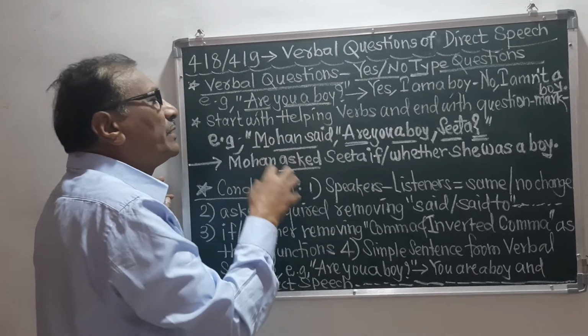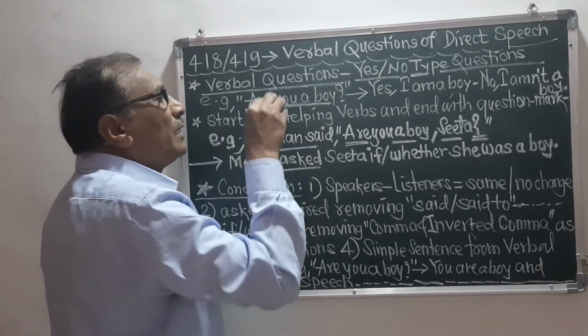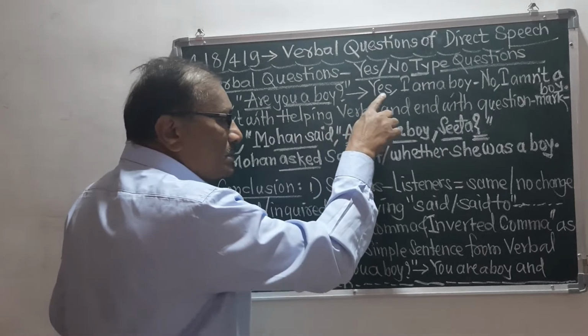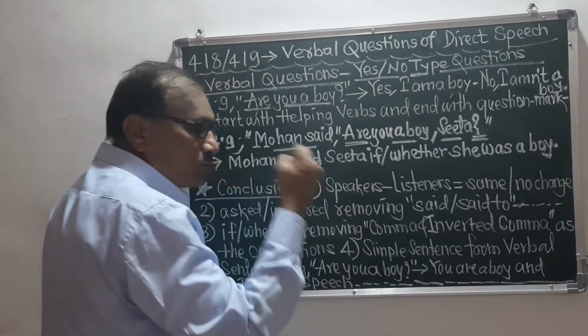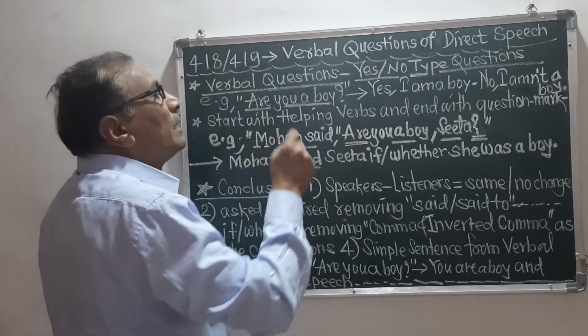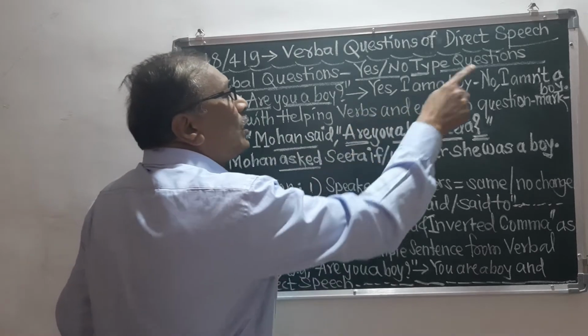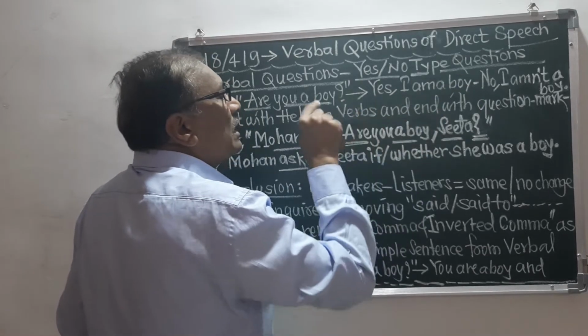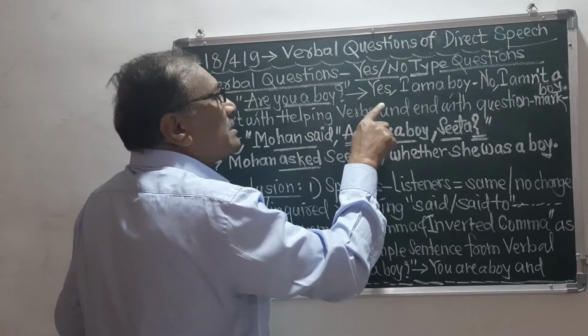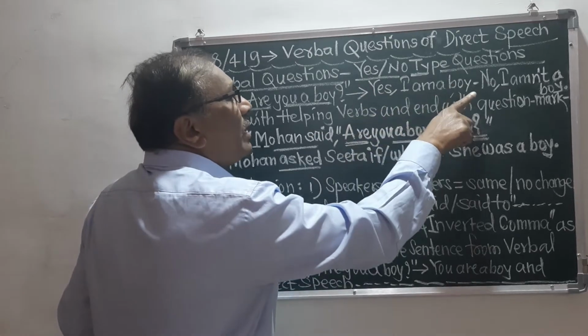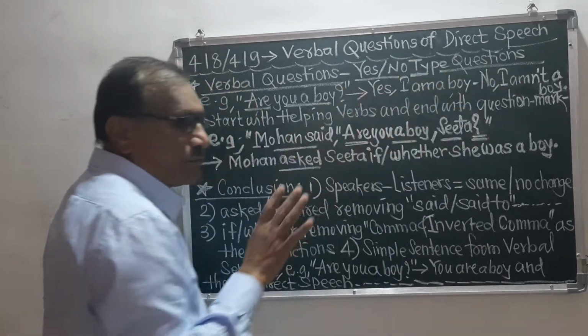And to this question we have got the answer in yes or no. It means we have got the answers as yes, I am a boy, and no, I am not a boy.